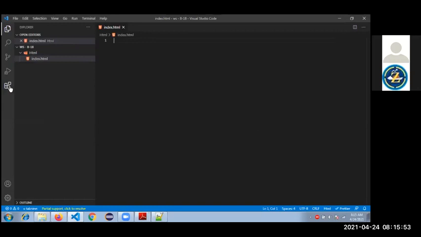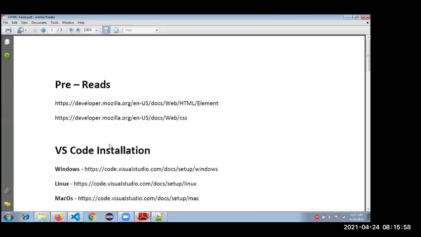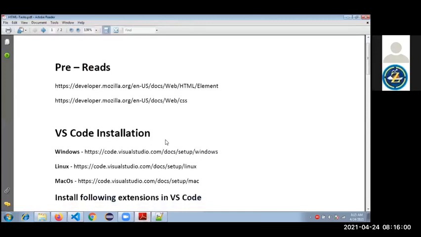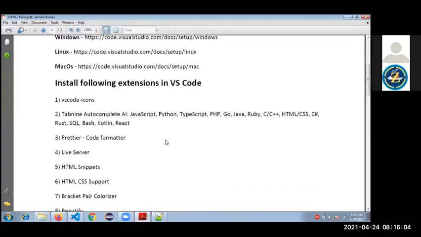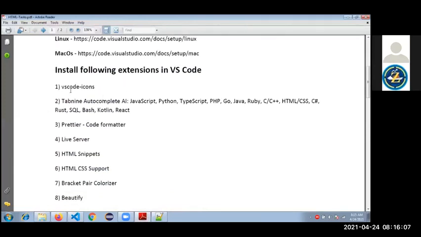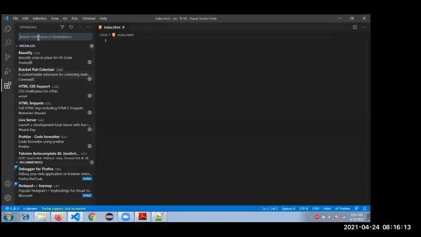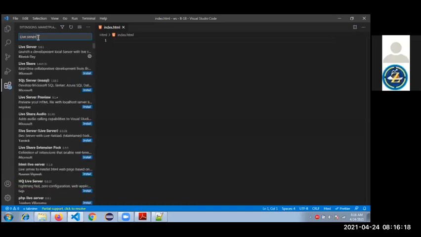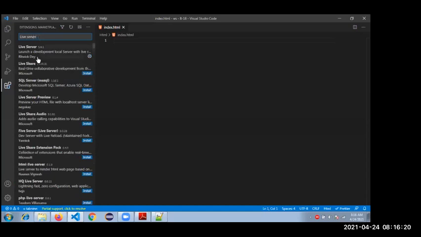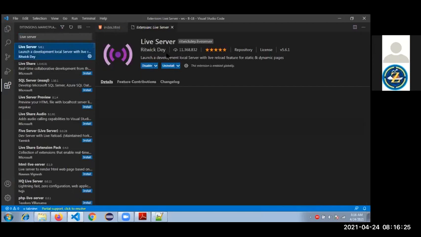Have you guys installed all the extensions that I mentioned in that PDF? I asked you to install the extensions: VS Code icons, Live Server. So these are the extensions. See here. This is the one I already installed on my machine.